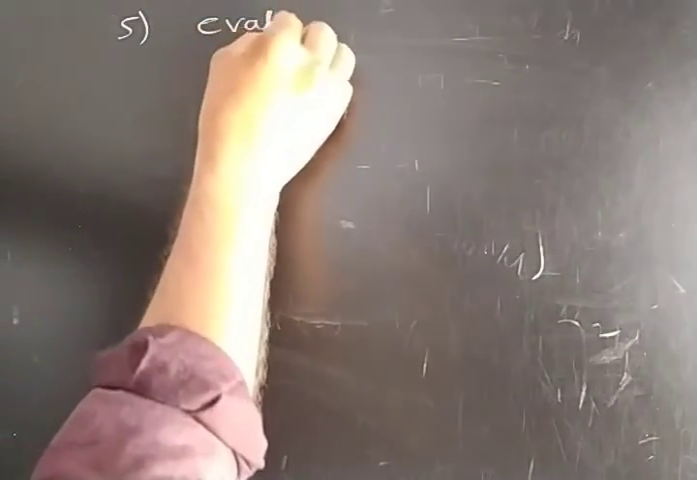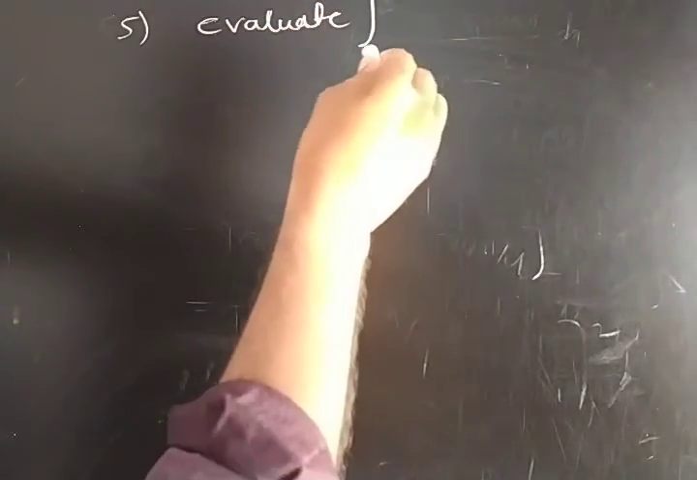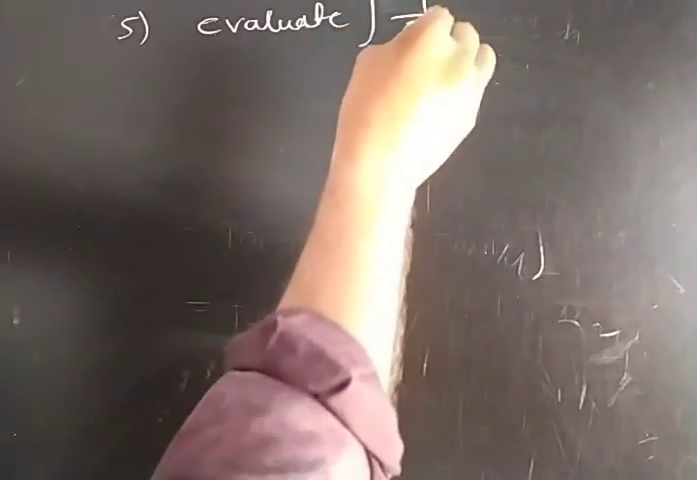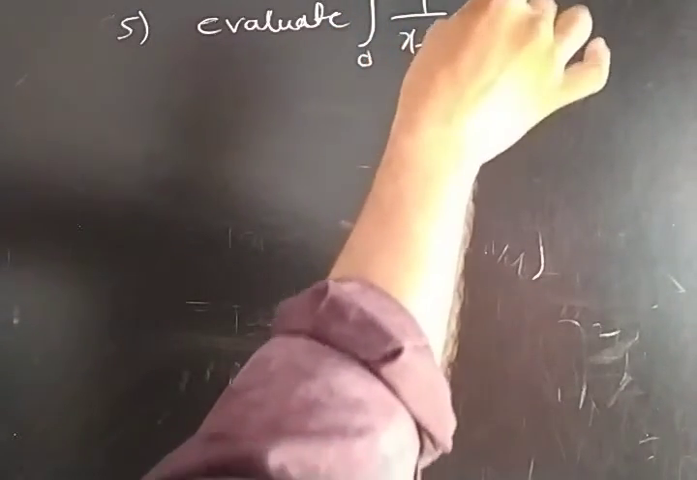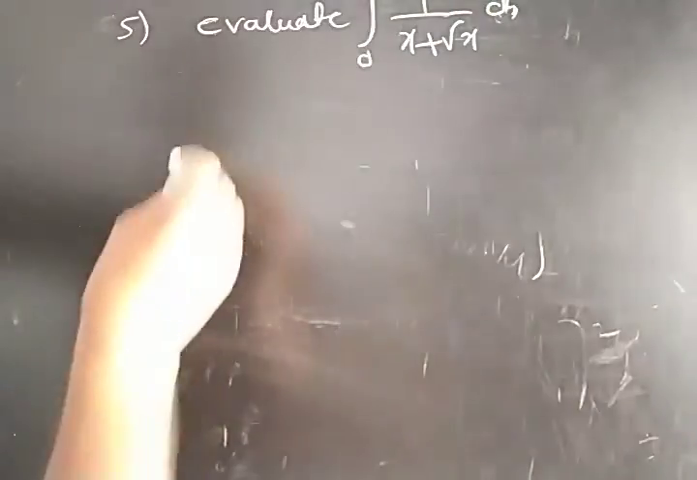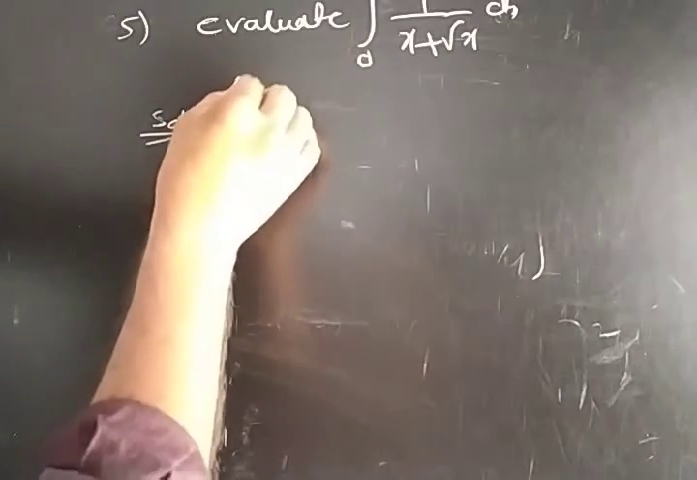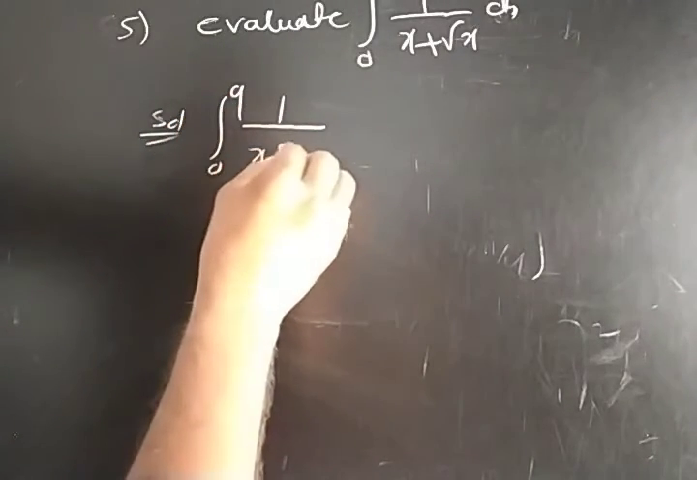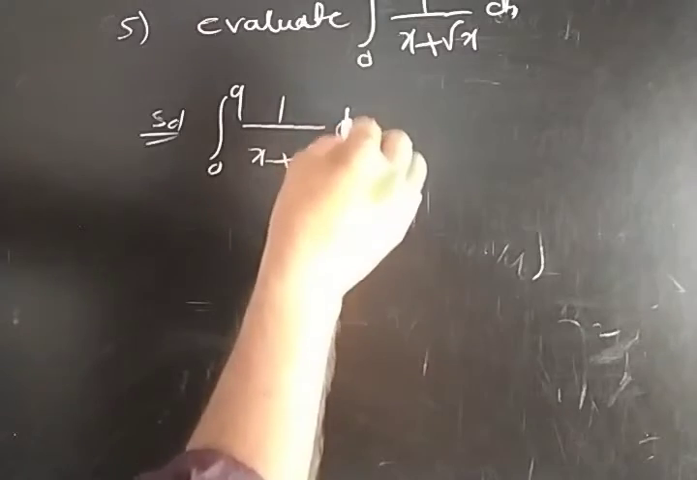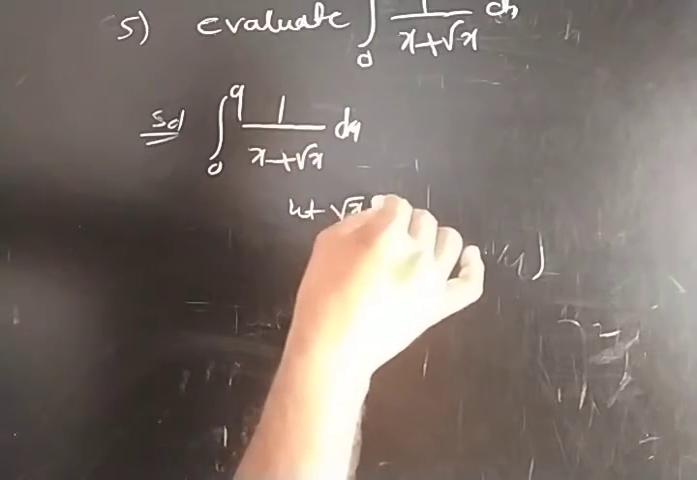Evaluate the integration from 0 to 9 of 1 by x plus root x dx. Solution: given integration 0 to 9, 1 by x plus root x dx. Here I am taking root x as t. Let root x be t.